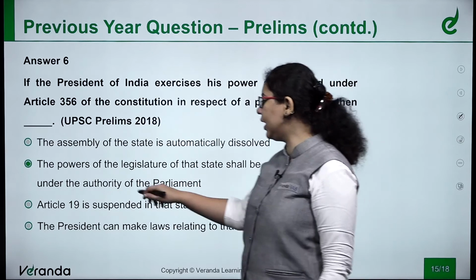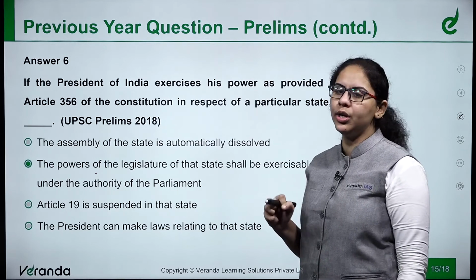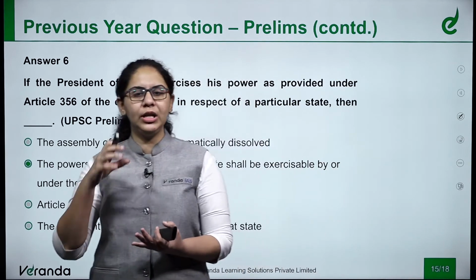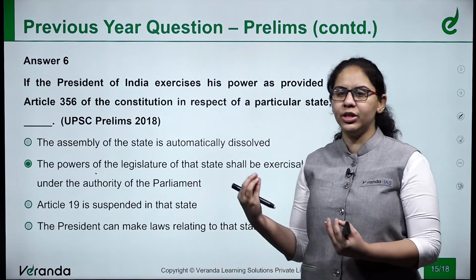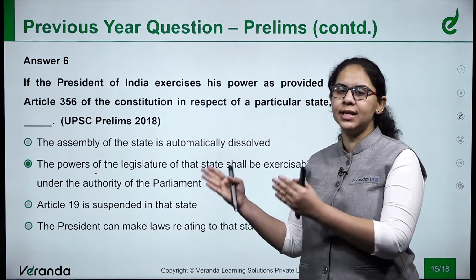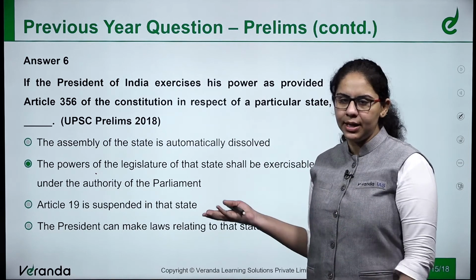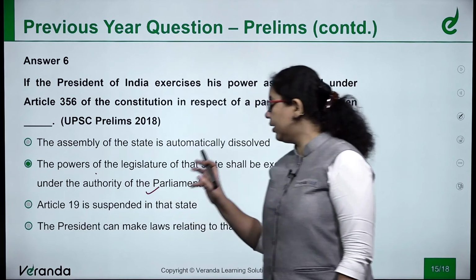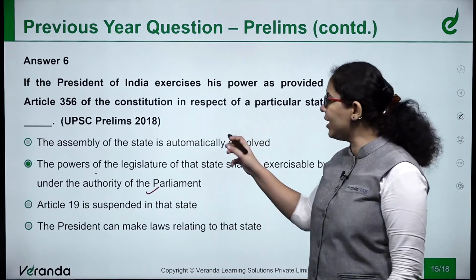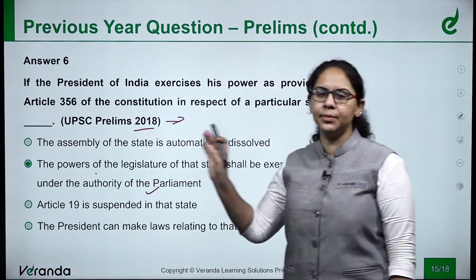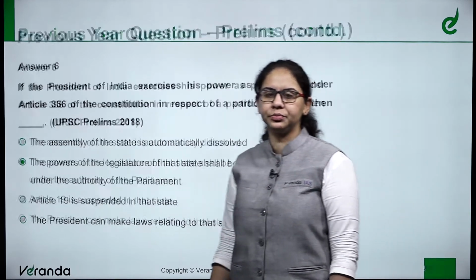Its right answer is option B. The powers of the legislature of the state shall be exercisable by or under the authority of Parliament. It means the Parliament of India will start ruling, or rather governing, that state. Governing is a better word. The state legislature will get dissolved, or the powers of the state legislature will be taken over by Parliament of India. This is what is done under Article 356. We'll move ahead. Also, this question was asked in 2018. 2018 had a good number of cases of this state emergency. That is why this was asked.